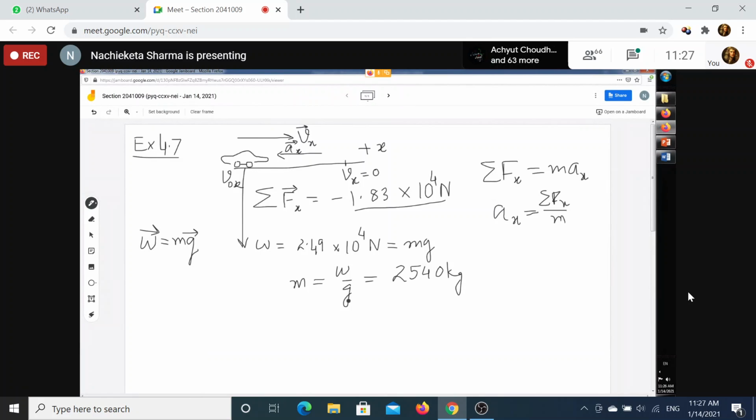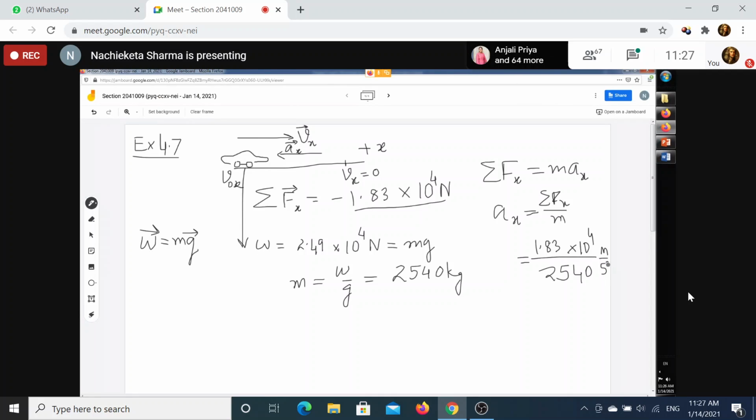Now I will put this mass into the equation, with the magnitude 1.83 into 10 to the power 4 Newton and my mass 2540 kg. I will get the answer in meter per second square.